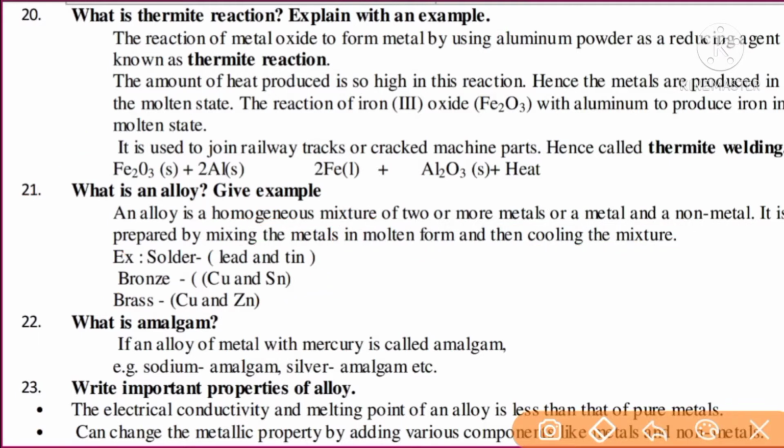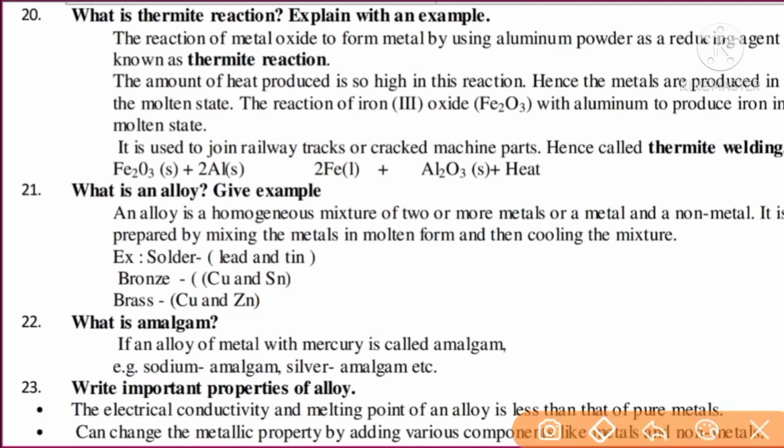Next question. What is amalgam? An alloy of a metal with mercury is called amalgam. Any alloy with one constituent as mercury is also called amalgam. Examples: sodium amalgam, silver amalgam, and zinc amalgam.